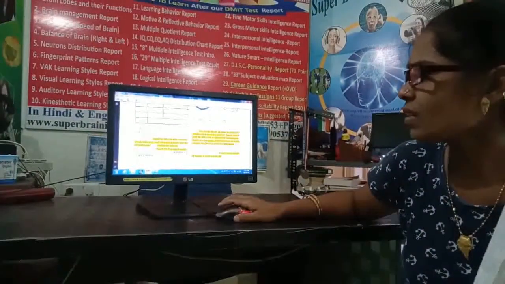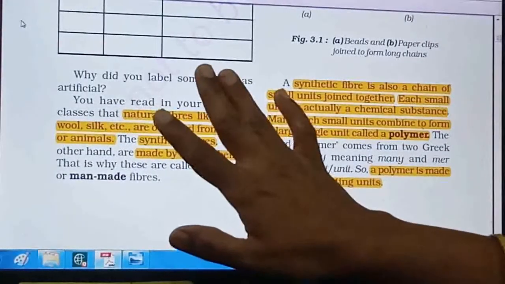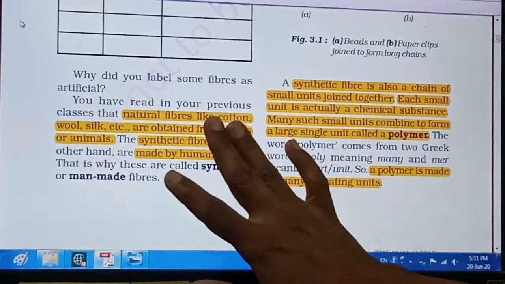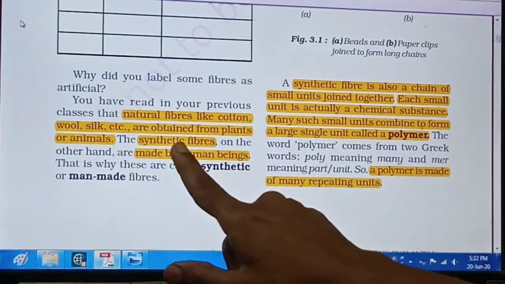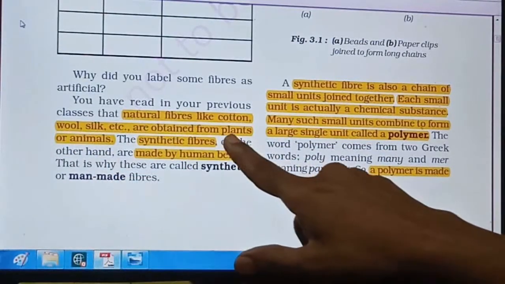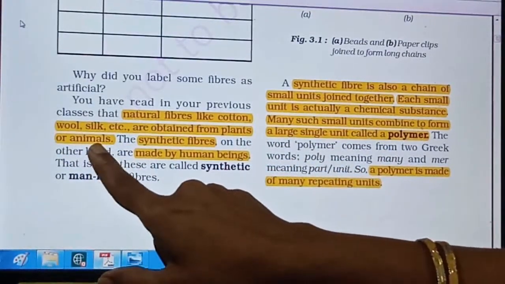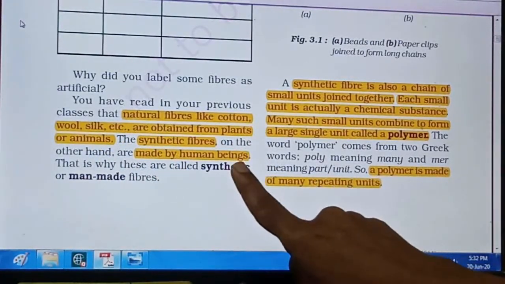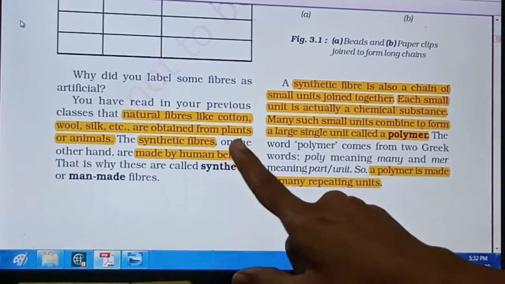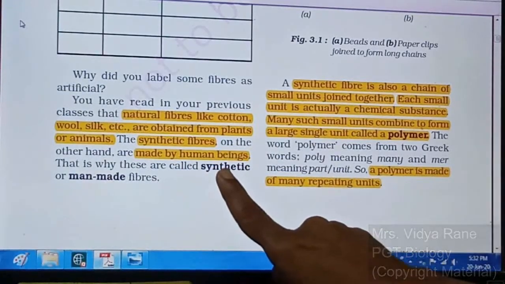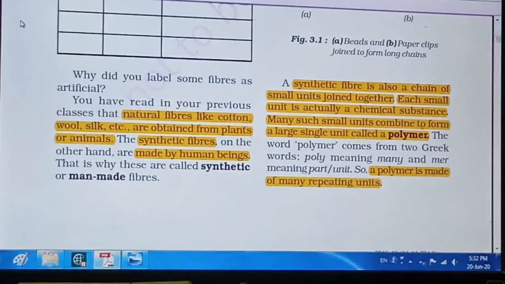Below that, whenever you finish this table, you will get a clear idea of the differences between artificial fiber and natural fiber. Here it is given that natural fibers like cotton, wool, silk are obtained from plants or animals, while synthetic fibers are made by humans in factories, and these are all made up of chemicals. As they are made by humans, they are called synthetic fibers or man-made fibers.